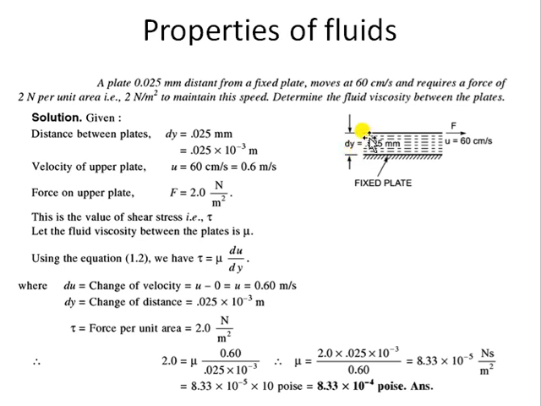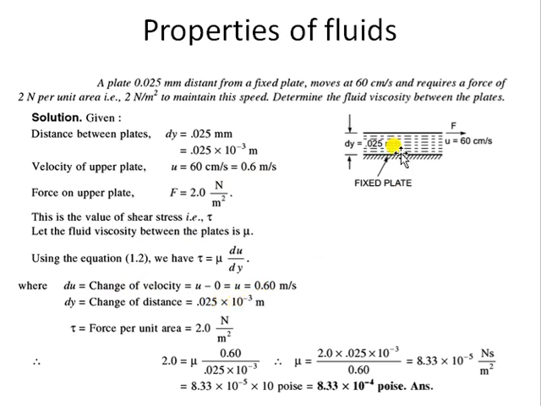The distance between the two plates is 0.025, which is equal to dy. The velocity is 60 centimeter per second, which is 0.6 meter per second, obviously divided by 100. Let's say initially the plate was at rest, so the change in velocity will be 0.6 meter per second.